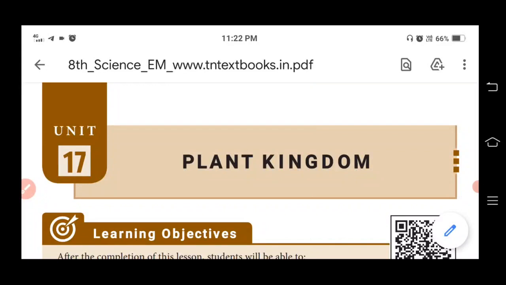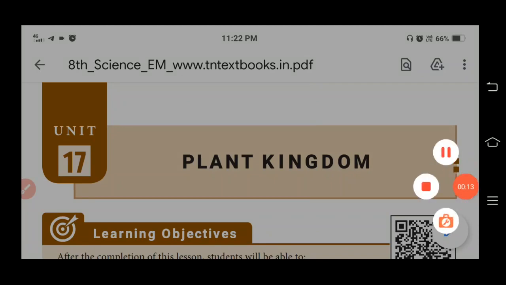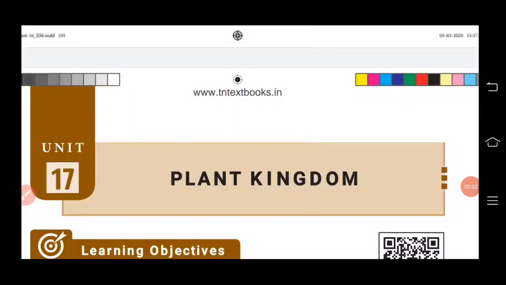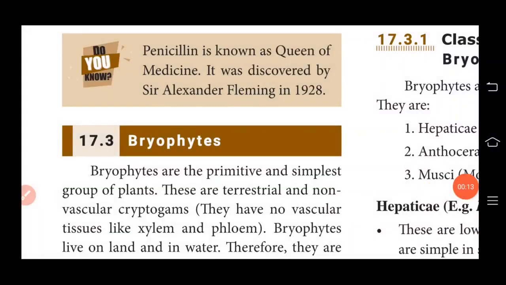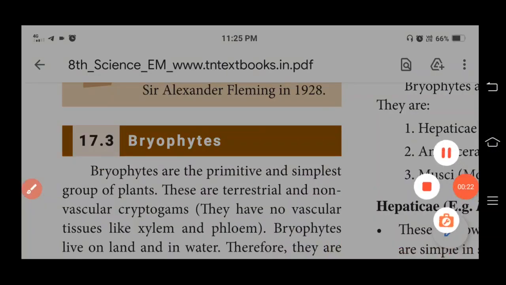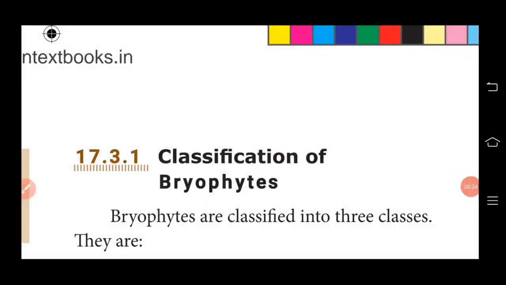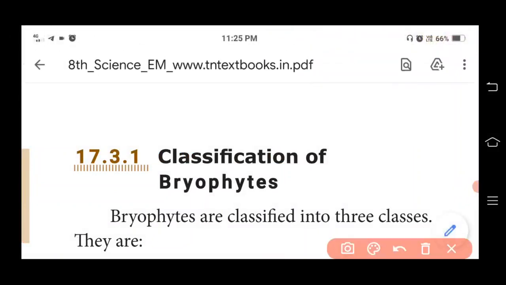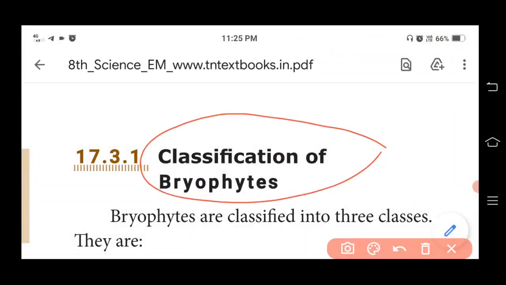Students, in our today's online class, we are going to learn our new unit 17, Plant Kingdom. Hereafter we are going to learn only the reduced syllabus. So for unit 17, the reduced syllabus is 17.3 Bryophytes, and 17.3.1 Classification of bryophytes. Kindly mark in your textbook.